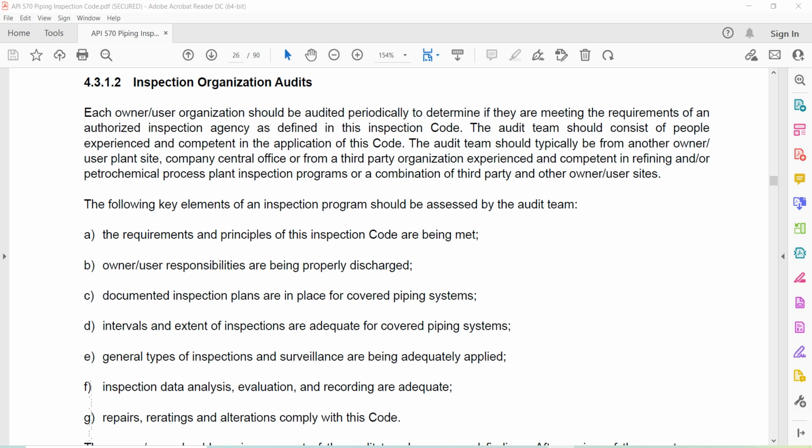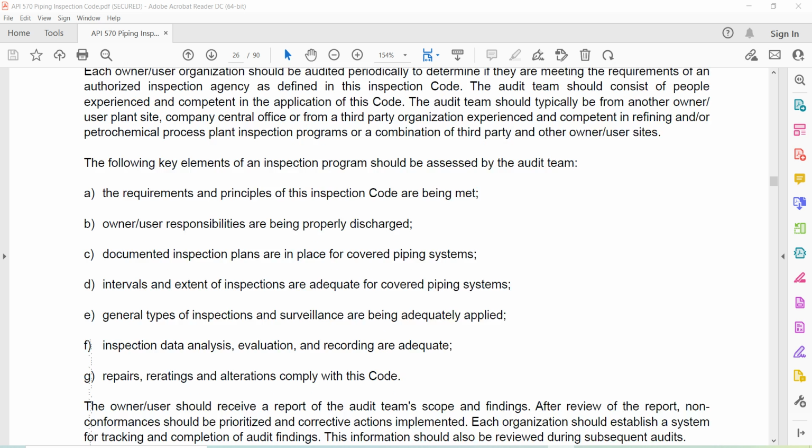The following key elements of an inspection program should be assessed by the audit team. A. The requirements and principles of this inspection code are being met. B. Owner-user responsibilities are being properly discharged. C. Documented inspection plans are in place for covered piping systems. D. Intervals and extent of inspections are adequate for covered piping systems. E. General types of inspections and surveillances are being adequately applied. F. Inspection data analysis, evaluation, and recording are adequate. G. Repairs, re-rating, and alterations comply with this code.